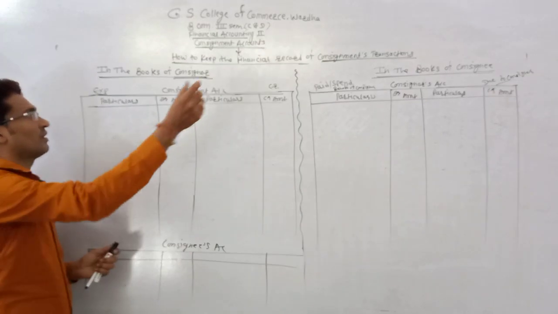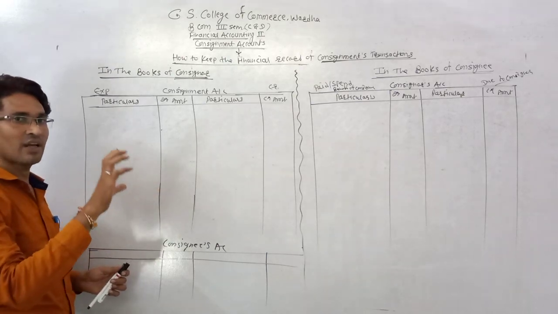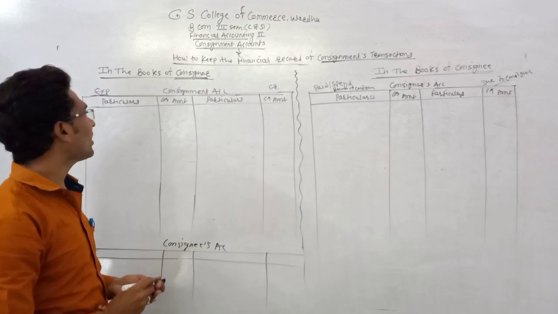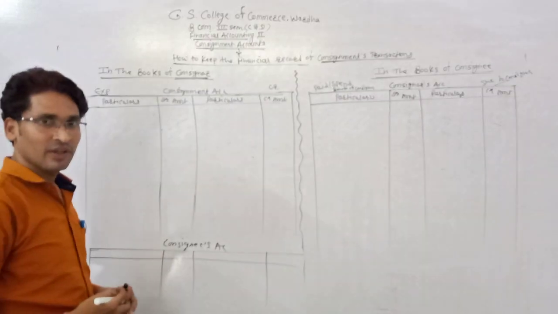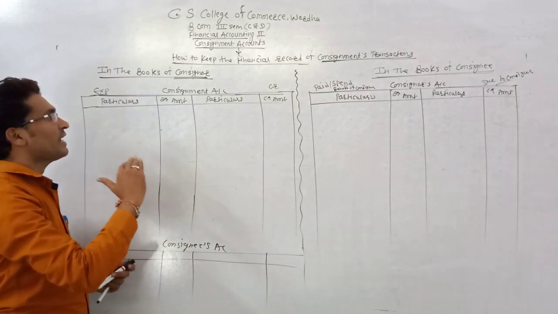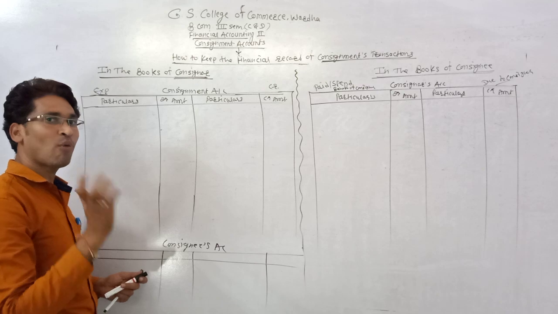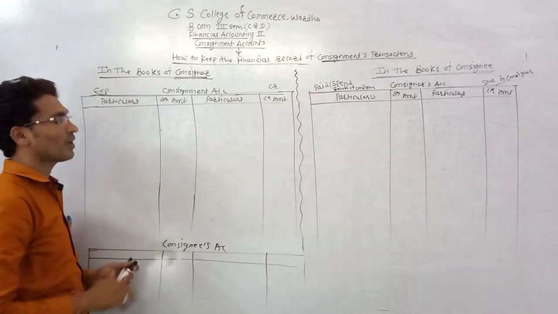It is the consignment's first expense, so it is recorded at the debit side of the consignment account. It's the main and most important expense of the consignment account.